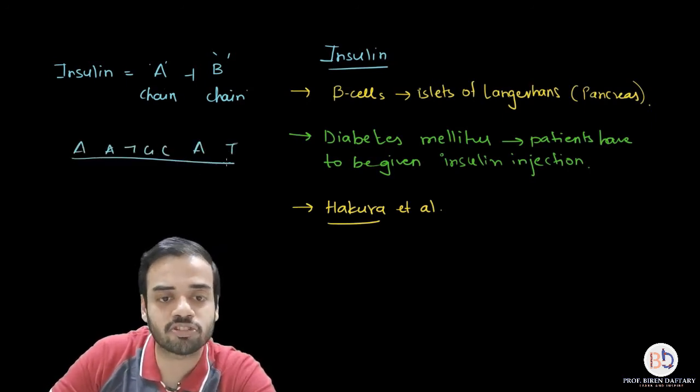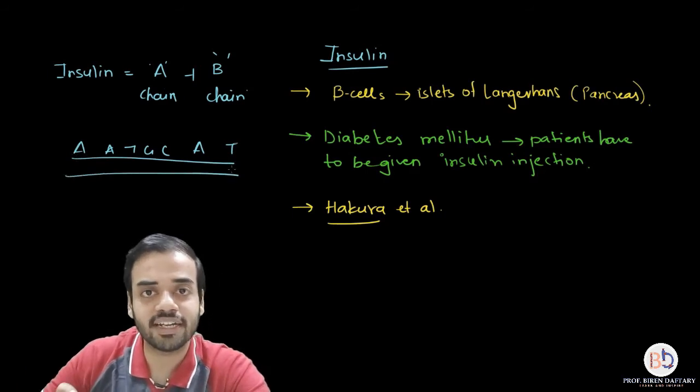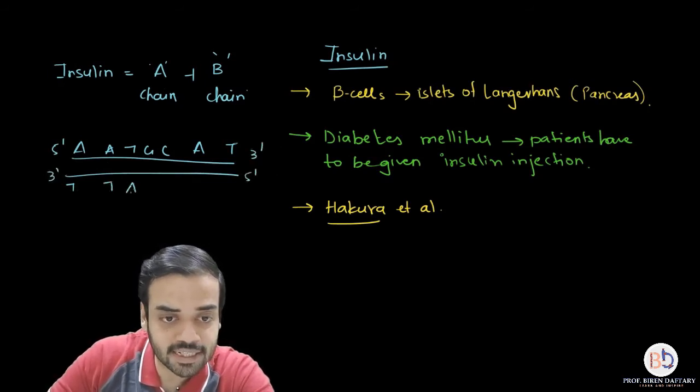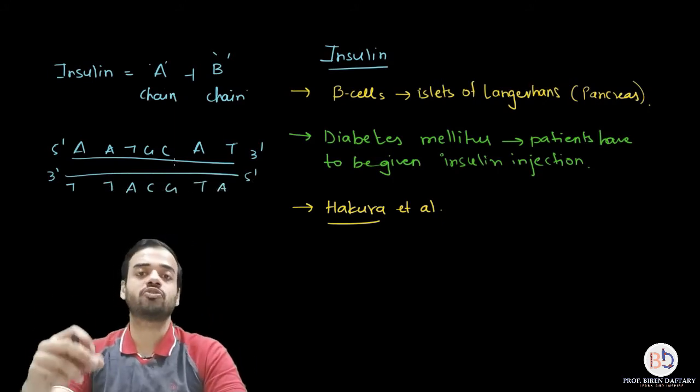This is a very small structure, right? I'm just writing it down as an example. So suppose this is 5 prime to 3 prime, this will be 3 prime to 5 prime, so this will be TACGTA. Suppose this is the gene which gives rise to insulin.